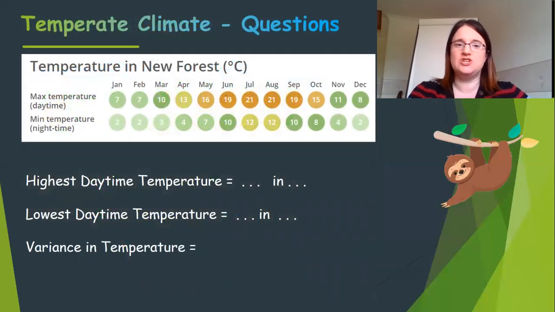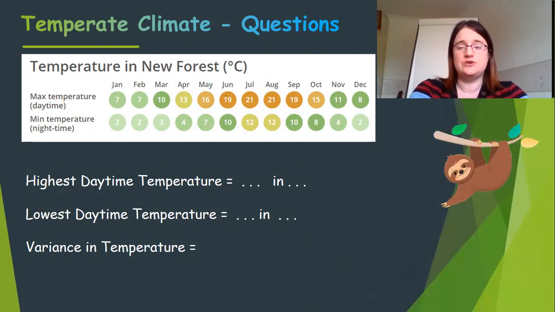So the first thing we're going to do is look at the temperature in the New Forest. And you can see we haven't got every day's temperature. That would be impossible to look at. We have got some average temperatures. So people have looked at the information over the course of a number of years, and they said this is the average temperature that it is in these months.